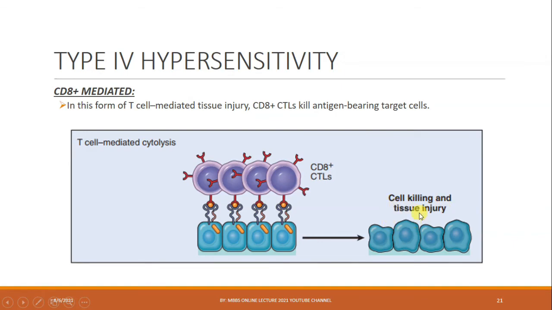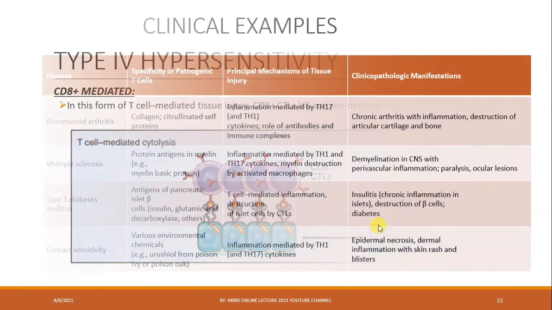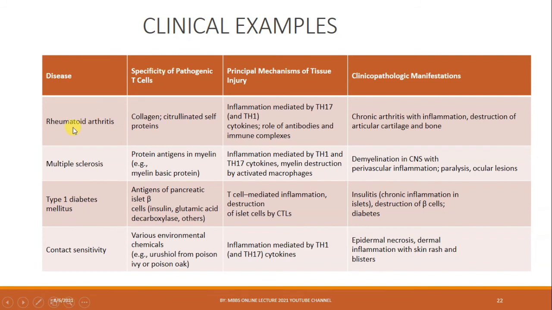What are the clinical examples? The first one is rheumatoid arthritis. Specificity of the pathogenic T cell is collagen and citrullinated proteins. Part of the mechanism is inflammation mediated by T helper 17 and T helper 1 cytokines, and the role of antibody mediated injury and immune complexes. What are the clinical manifestations? Chronic arthritis with inflammation and destruction of articular cartilage and bone.